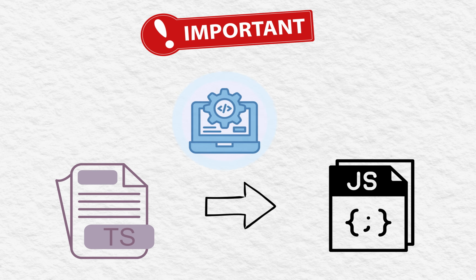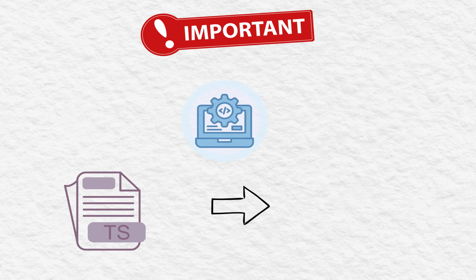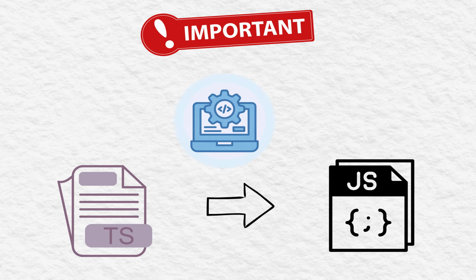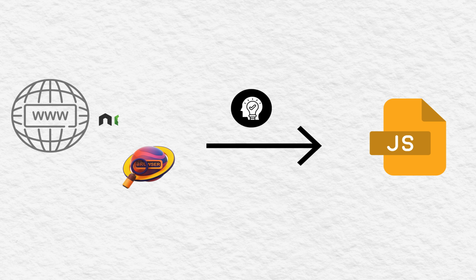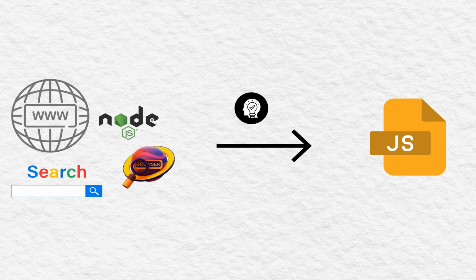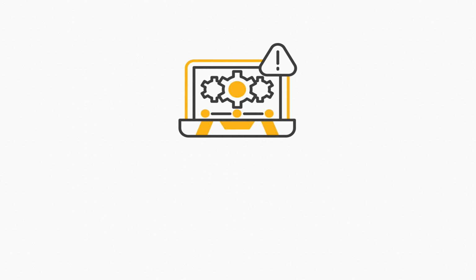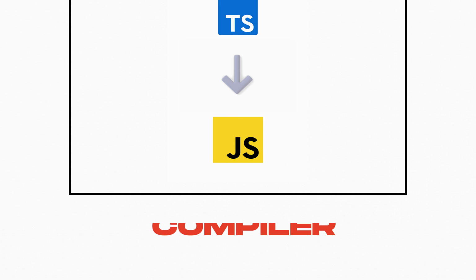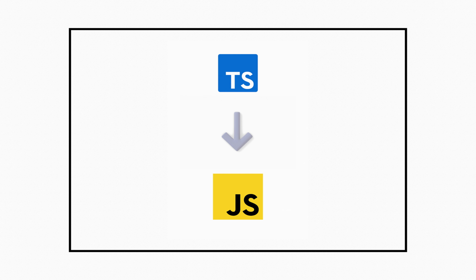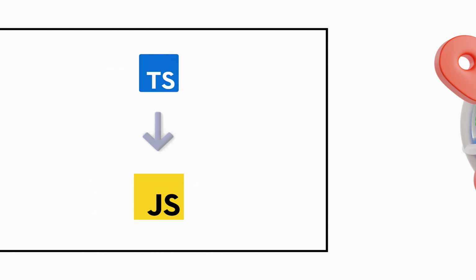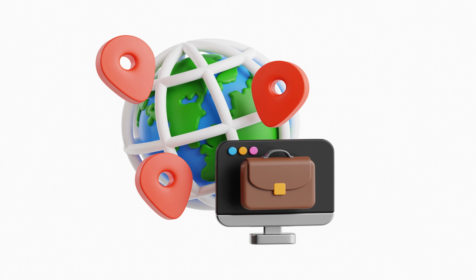Now it's important to note that when you're compiling your TypeScript code, it actually becomes plain JavaScript code. Why? Because the browser and Node.js can only understand JavaScript. Whereas the TypeScript compiler, that is called the TSC compiler, simply takes your .ts files and converts them into .js files. That means the TSC compiler converts the TypeScript files into JavaScript files. So they can run anywhere, wherever JavaScript is running.